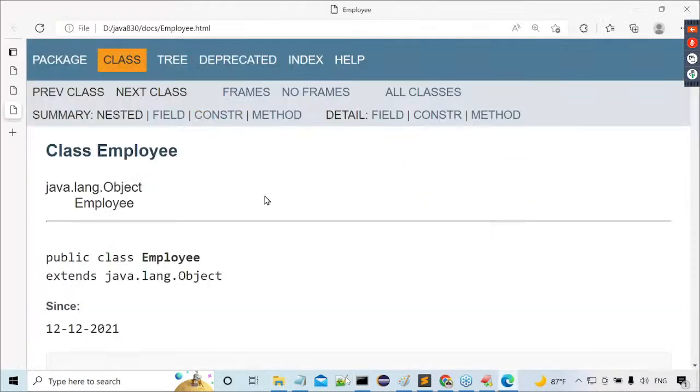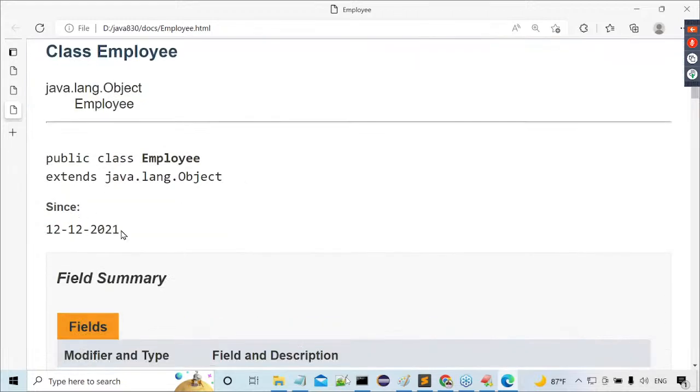Employee.java. Right, sir. Now check this one. Here we are getting some information. What information here are we getting, sir? Now tell me. What we are getting is the since information, but previously we were not getting this. Am I right or not? Now we are getting it. Okay, the since date here we are getting, that's okay. 12/12/2021. That's okay, fine.